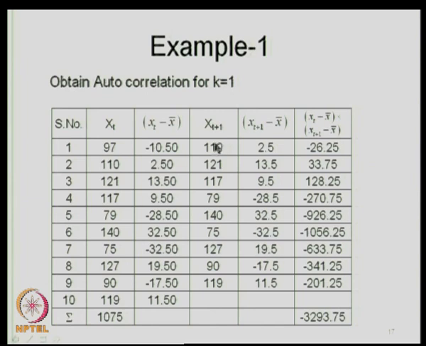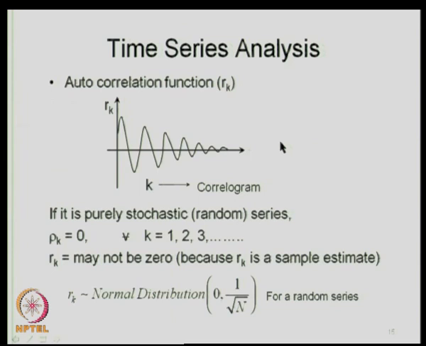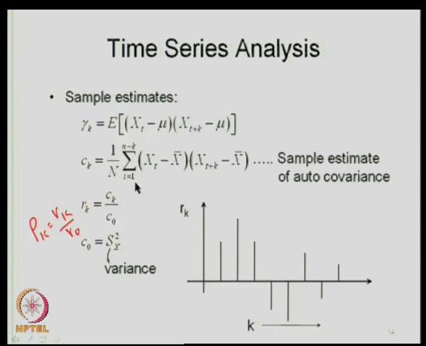How many values would you have to compute this? In the case of k is equal to 1, you had 9 values, for k is equal to 2 you had 8 values, for k is equal to 3 you will have 7 values, and so on. Therefore, as your lag increases, your estimate will be based on smaller and smaller number of values, because as you can see here, the summation is from t is equal to 1 to n minus k.